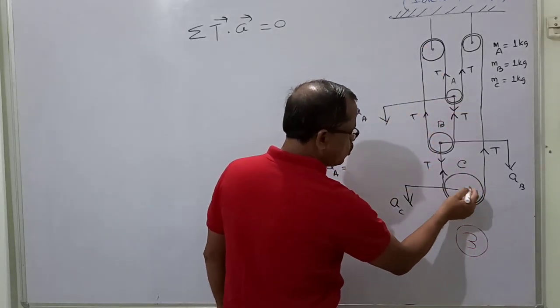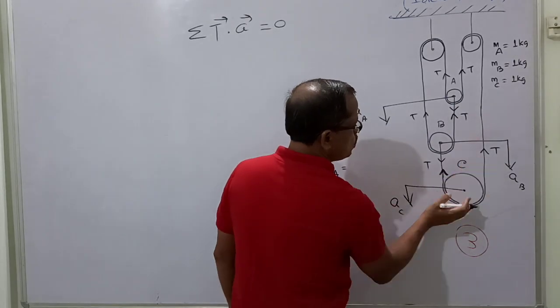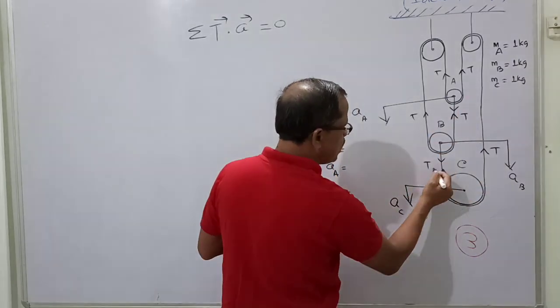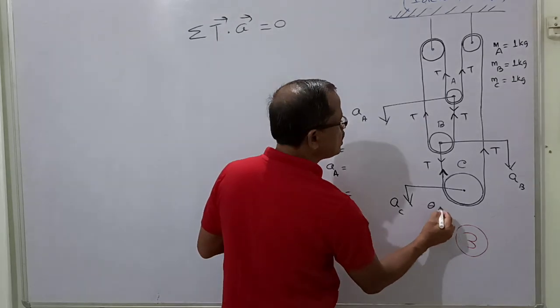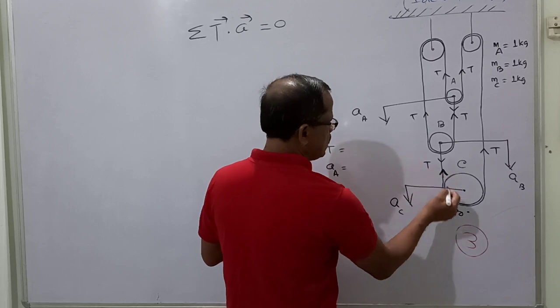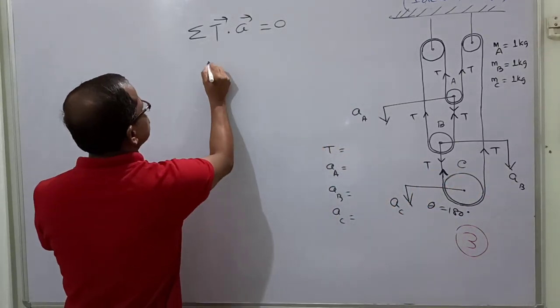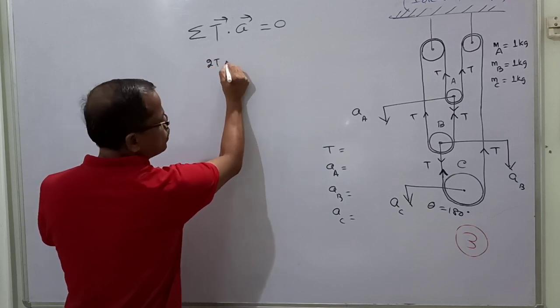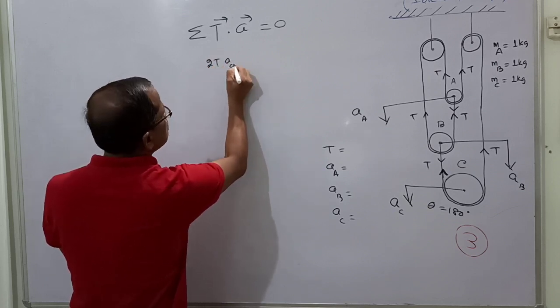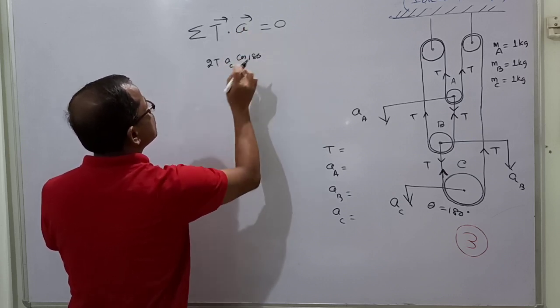The acceleration of pulley C is downward and the tension on C is 2T upward. So the tension is upward and the acceleration is downward, so here theta is equal to 180 degrees. I write 2T into the acceleration aC into cos 180, because the dot product means AB cos theta.